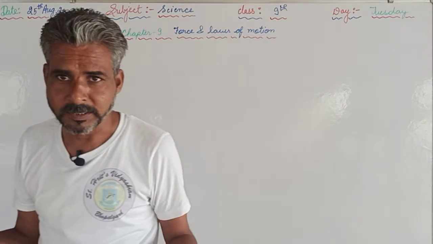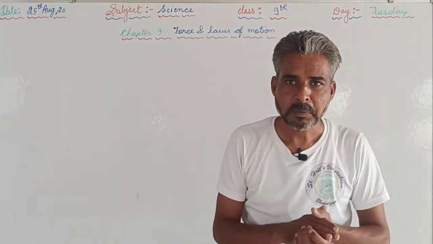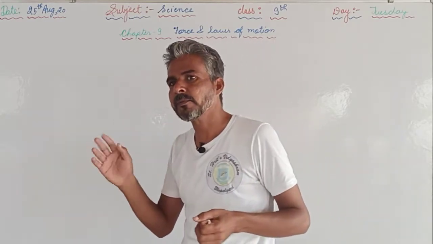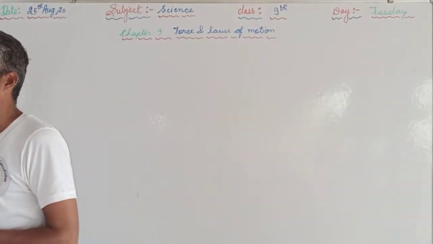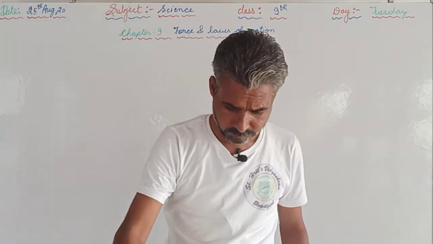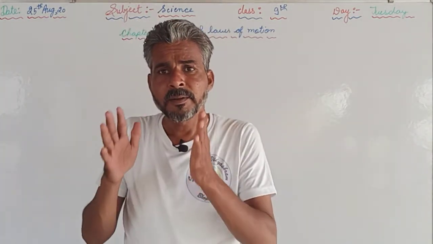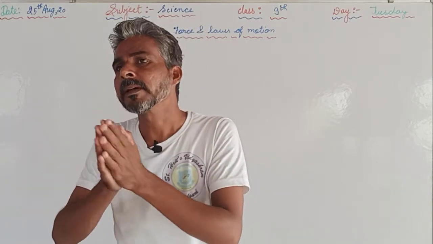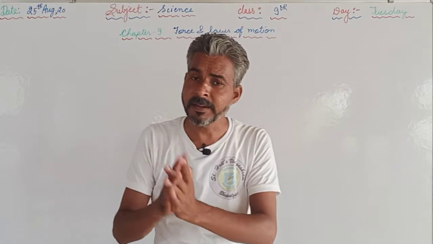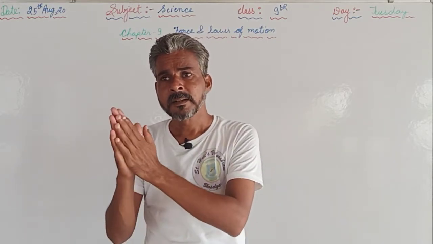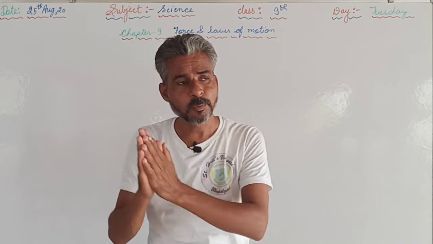So again we are supposed to discuss. The reason is that the first law of motion, that is the law of inertia. The inertia is also of two types: inertia of rest and inertia of motion. So in this, first of all, we should see that initially the carpet as well as the dust particles are at rest. Then when we beat the carpet with a stick, then carpet is said to be in motion.